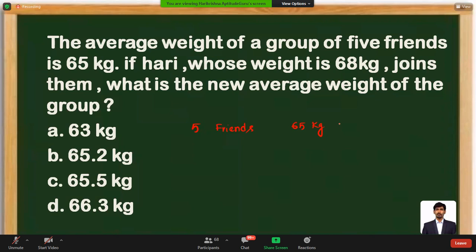So just observe, the 5 friends' average weight is 65. What is the formula for the sum of the terms? Sum of the terms is nothing but average into number of terms. Or otherwise I can use the cumulative average formula. What is the cumulative average formula? A1 N1 plus A2 N2 divided by N1 plus N2. I'm directly applying this formula in solving the question.